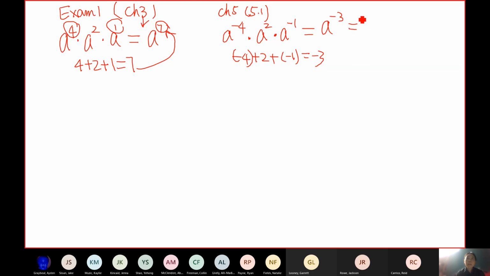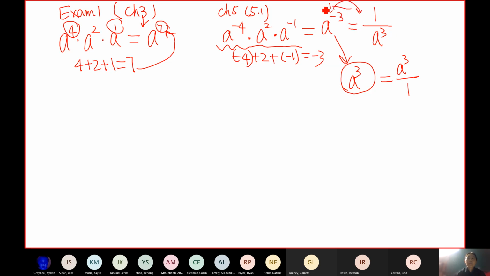Sometimes they may give you instructions, especially in DO5, to get rid of the negative. Then you first do A to the 3rd, just like we did before, and negative means you flip: A to the 3rd over 1, flipped, gives 1 over A to the 3rd. I would still use the formula first to get a single answer, and then use the definition to get rid of the negative. But in this class, both answers are acceptable. If you don't want to flip it, A to -3 is also correct.